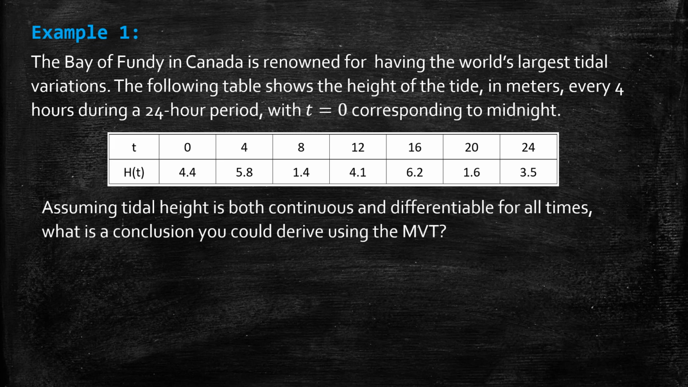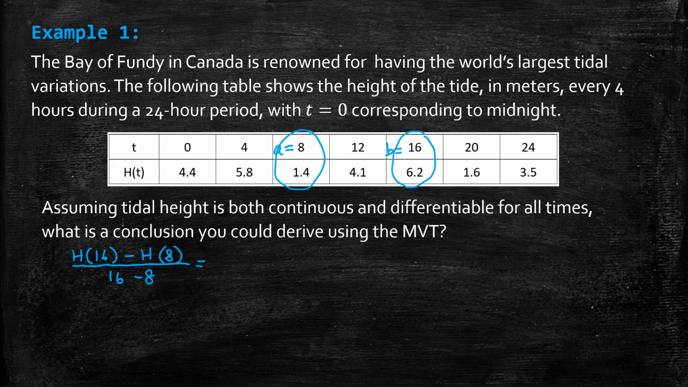So assuming tidal height is both continuous and differentiable, which seems fair to assume, what is a conclusion you could derive using the MVT? Well, this is very open-ended. We get to kind of pick our interval. So let's pick this interval. Let's make a 8 and b 16 and see what happens over this interval. So using common sense or the formula, we could find the average rate of change of the height over that interval. Using the proper notation, we're going to work out this.